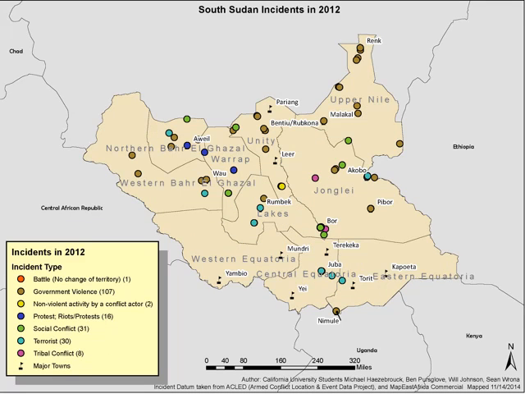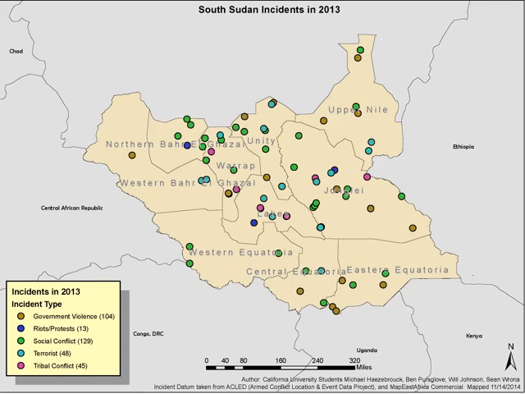This map shows incidents in South Sudan in 2012. This map shows the incidents in South Sudan in 2013. As you can see, there are a number of social conflicts as well as government violence incidents.